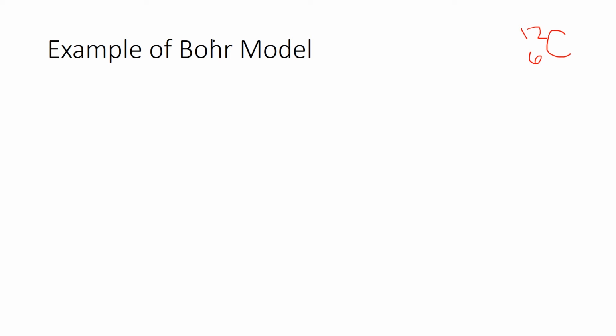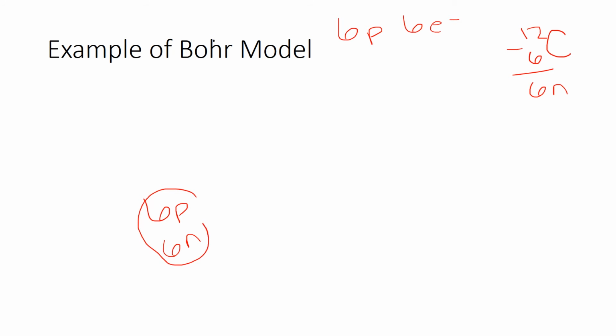So that means we have 6 protons, 6 electrons, and if we subtract the number of protons from the mass number, we also have 6 neutrons. So let's go ahead and draw out the model. We have the protons and the neutrons, and there's our nucleus.